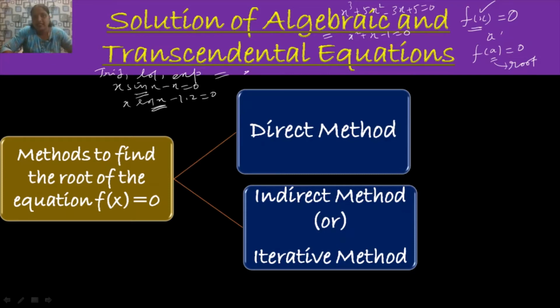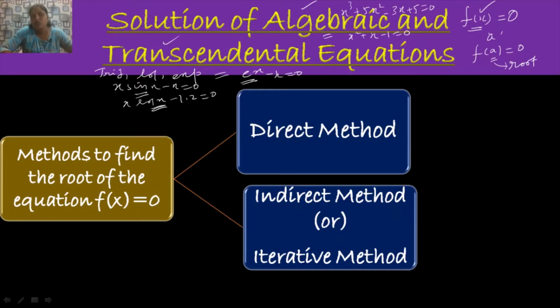Likewise, e power x minus x is equal to 0 is a transcendental equation because it consists of the exponential function e power x. So, algebraic equations consist of only algebraic terms, whereas transcendental equations consist of non-algebraic terms like trigonometric, logarithmic, exponential. So now we have to find the root of the equation f of x equal to 0, whether it may be algebraic or transcendental.